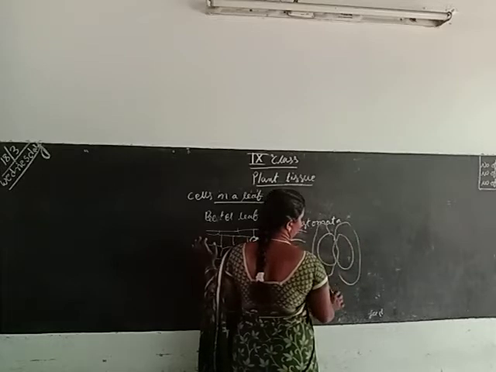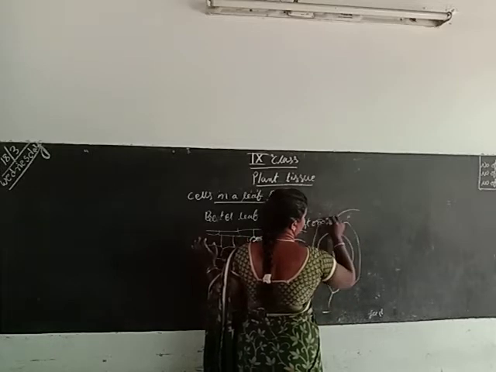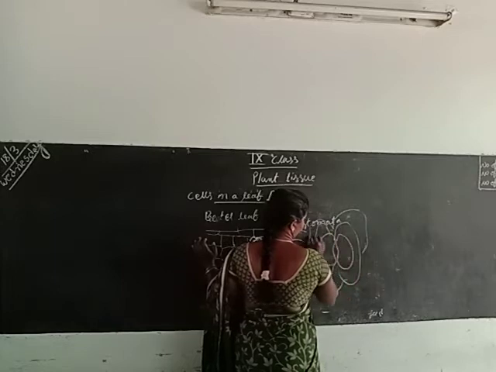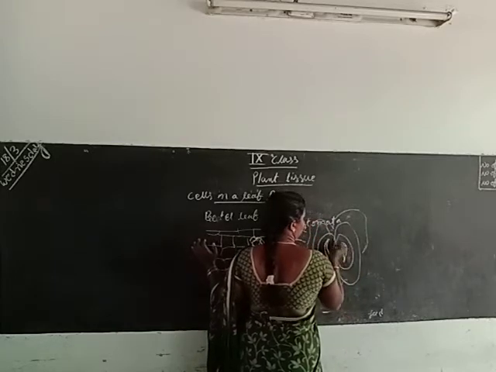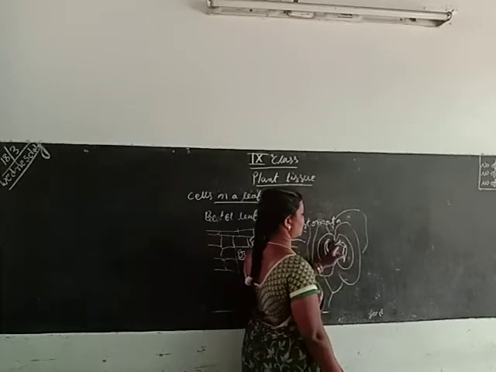What is the stomato? Stomata are present on both sides, kidney shaped. They are also called guard cells.